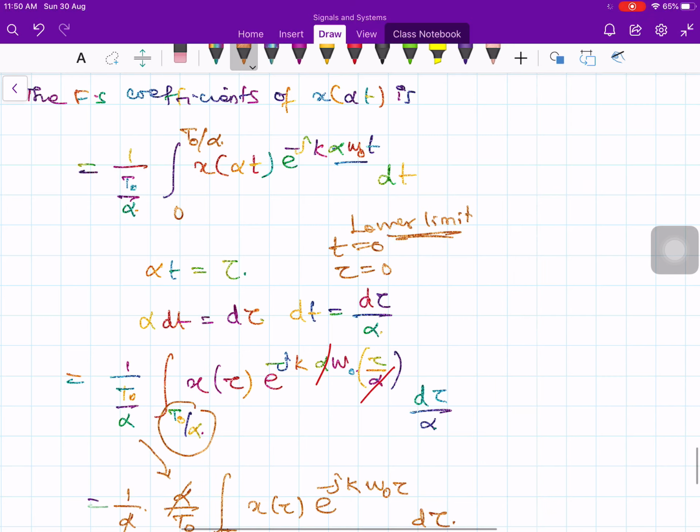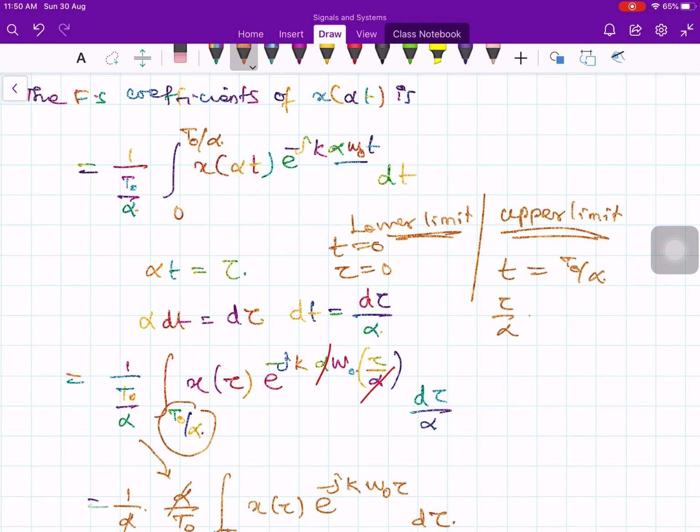What about the upper limit? The upper limit is when t is equal to t naught by alpha. Then what is your tau? t is equal to tau by alpha, which is equal to t naught by alpha. Therefore, that alpha will get cancelled. So tau becomes t naught.